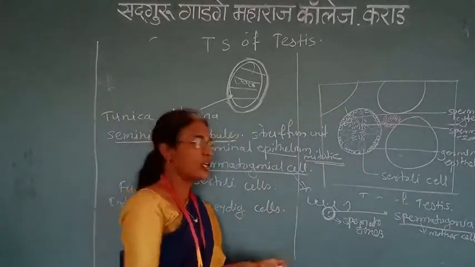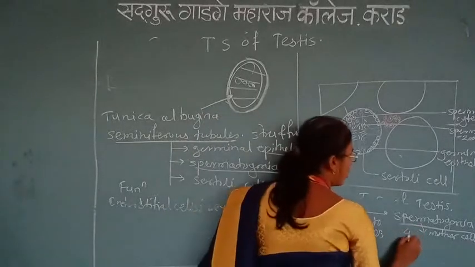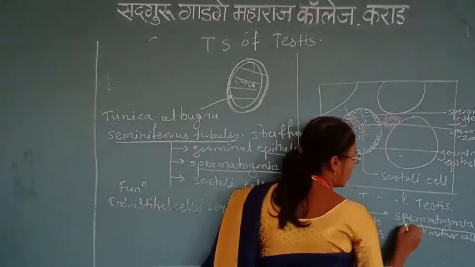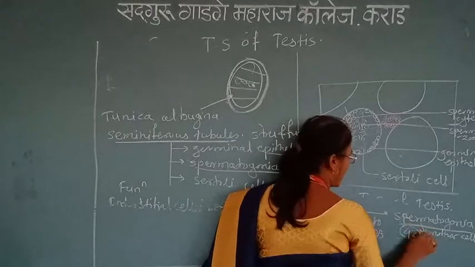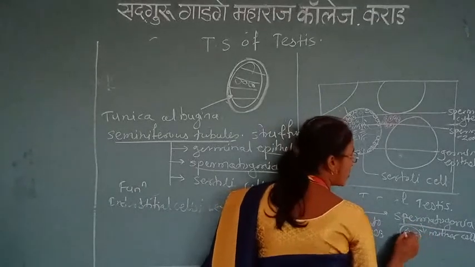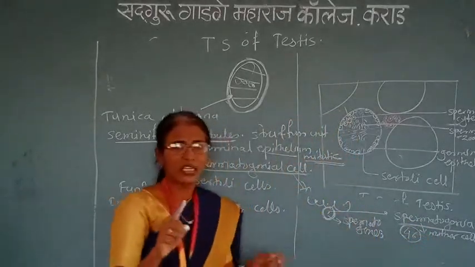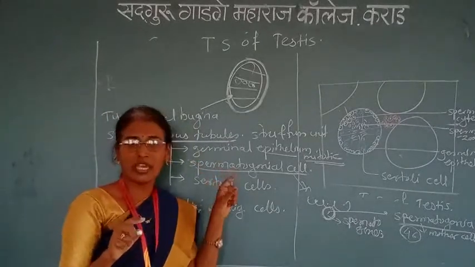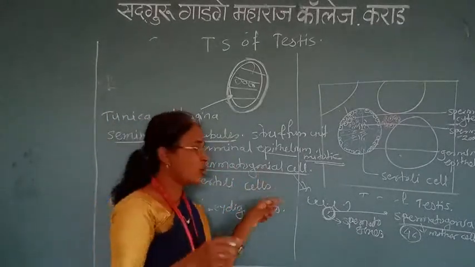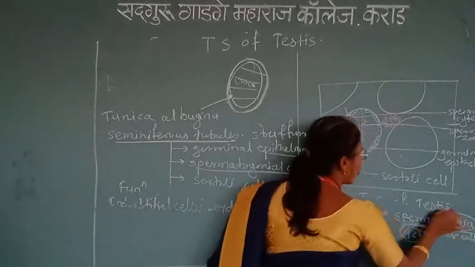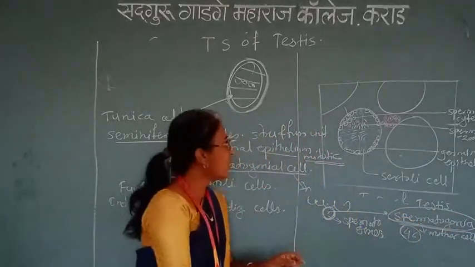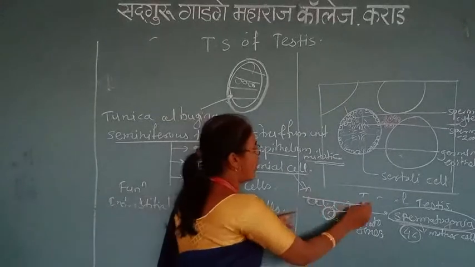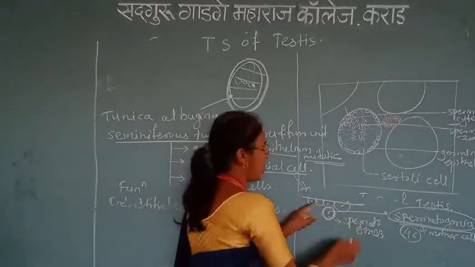This spermatogonia has 46 chromosomes, which is the nuclear content, the total set of chromosomes present in humans. Now this spermatogonia is formed by the mitotic division of the germinal epithelium.